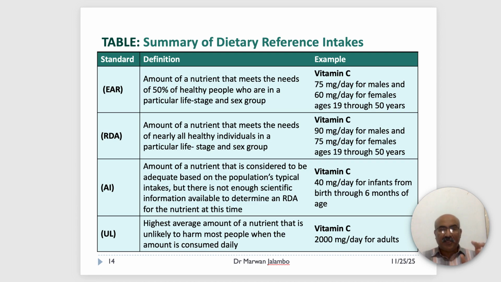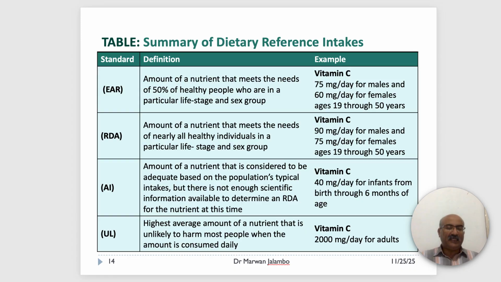You can see the EAR at the top of this table as the 50% amount, the RDA as the 97 to 98% amount, which is the goal for individuals. The AI is used when the RDA cannot be determined. The UL is the highest average daily intake that's unlikely to cause harm.